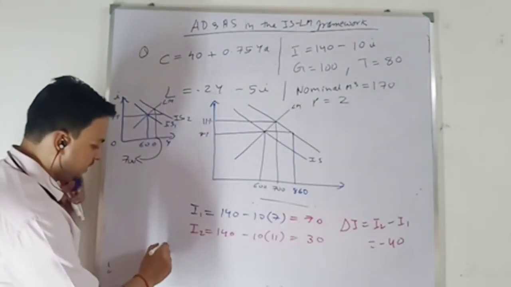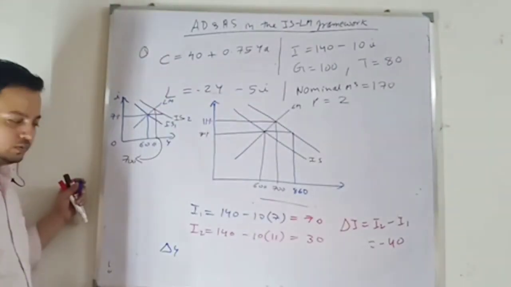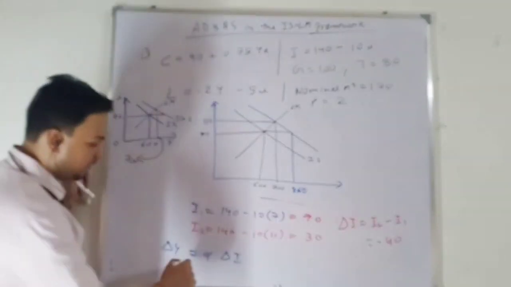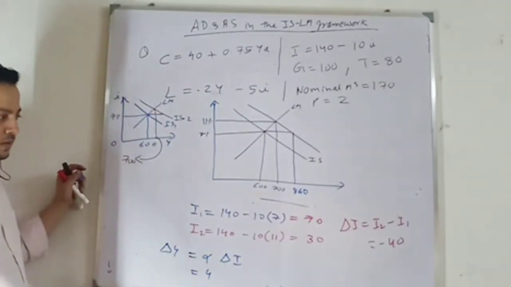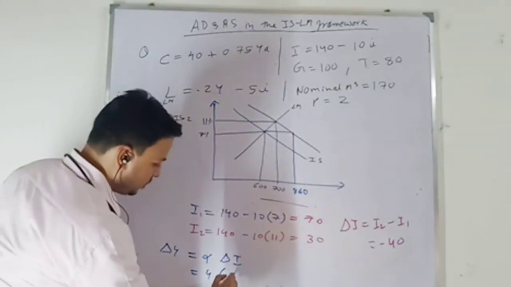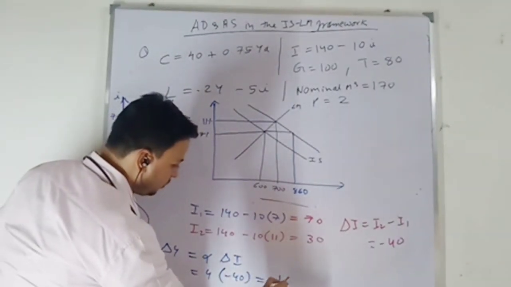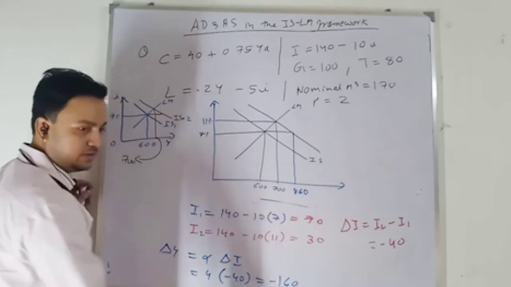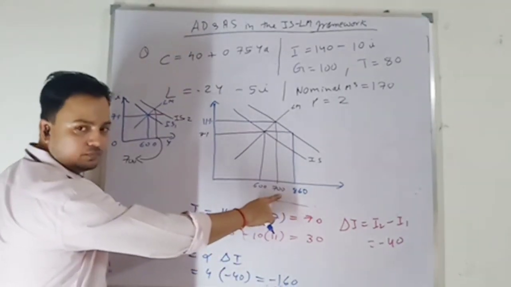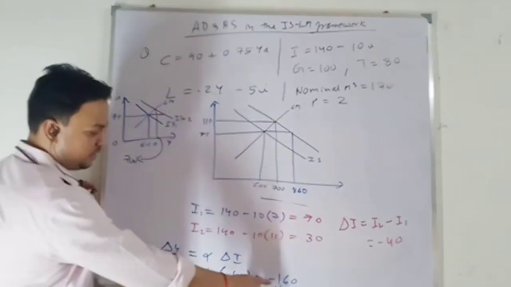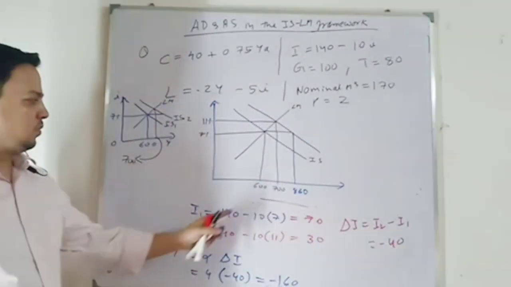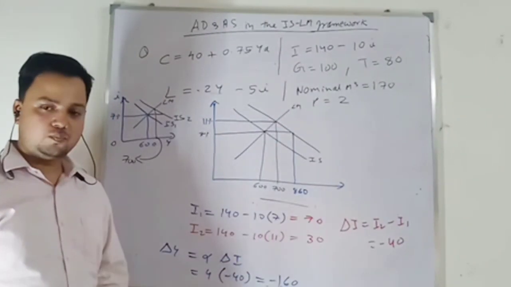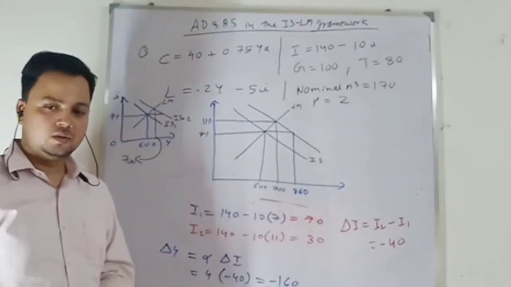Okay. So how much is the change in income due to my fall in investment? It will be given by multiplier times change in investment. And the multiplier value you know is 4, right? And my fall in investment is how much? Minus 40. So my decline in output, because of increase in government expenditure and due to decline in private investment, is minus 160. So you can see that my crowding out is 160. Okay. So my equilibrium output increases by 700, and there is a crowding out of 160 of private investment. So here we have a case of partial crowding out.